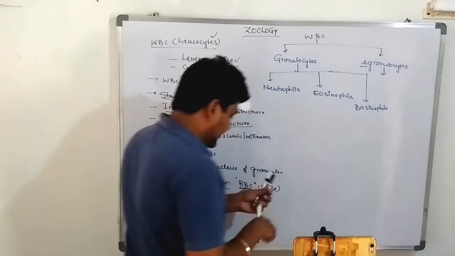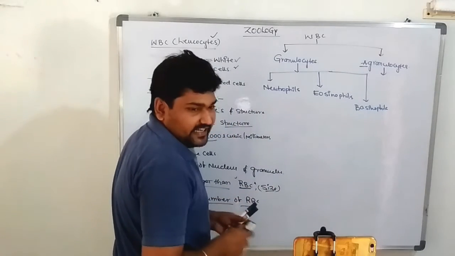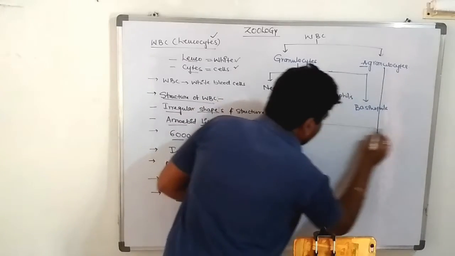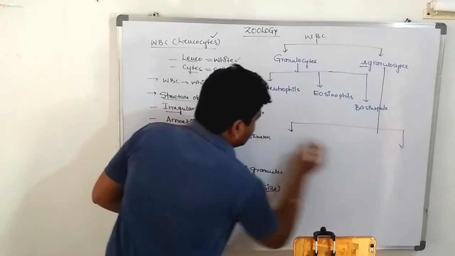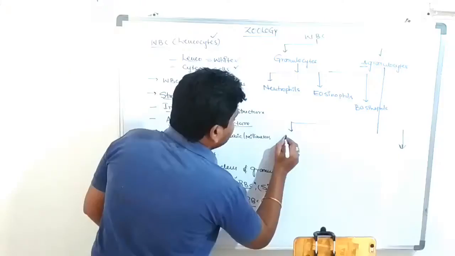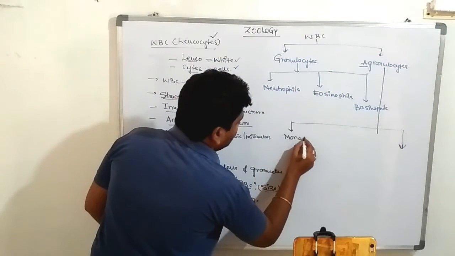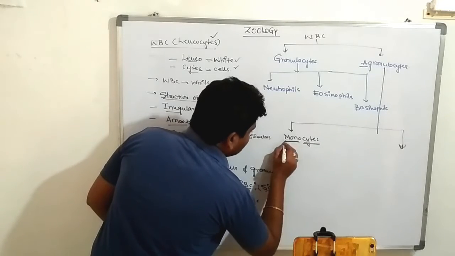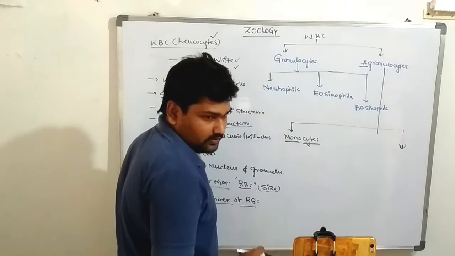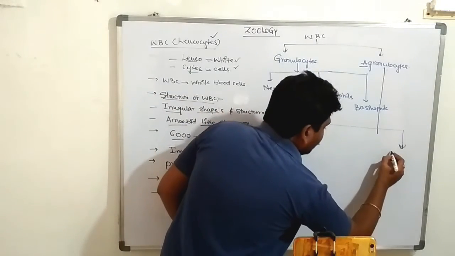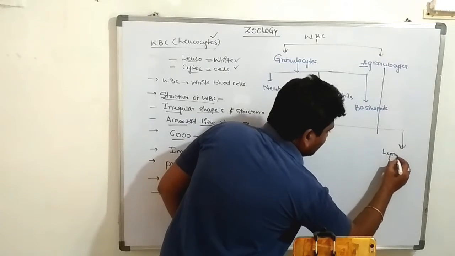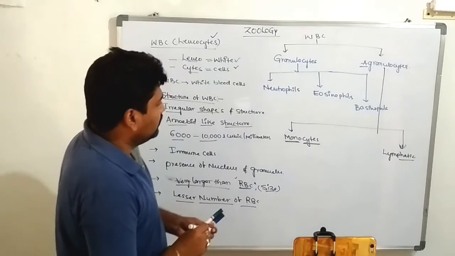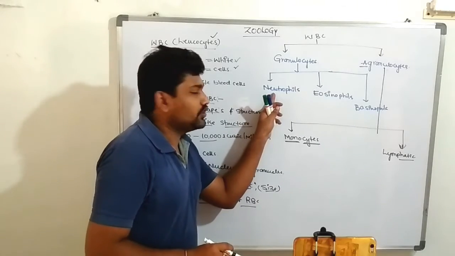Next one, the agranulocytes. There are 2 different types of agranulocytes, and these are also very essential. First one is monocytes. Mono means single, cyte means cell, single cell. Next one, lymphocytes. Are you clear? Yes. Now we are discussing the neutrophils among the granulocytes.